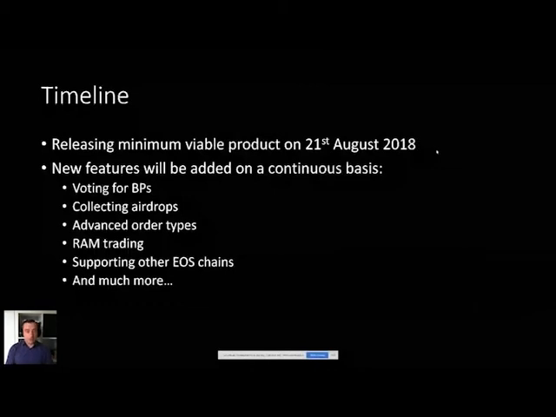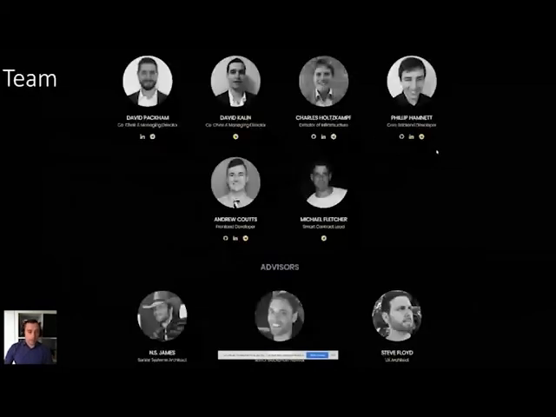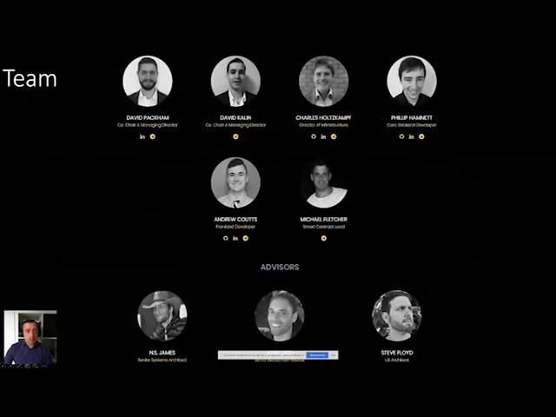To quickly describe the team, we have David Packham and Charles Holtzkamp. They're both EOS 42 block producers. David Packham is in charge of overall quality, and Charles is helping us with the security side of things. David Kalin is the other managing director, the other big boss with David Packham. He's in charge of the PR side of things.